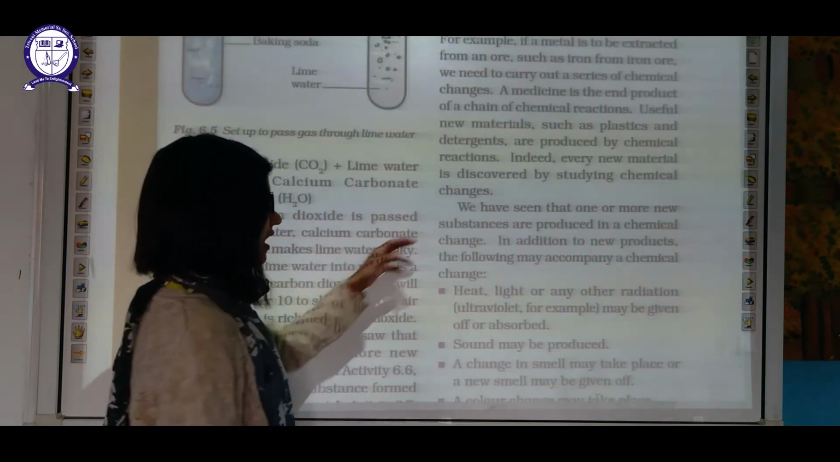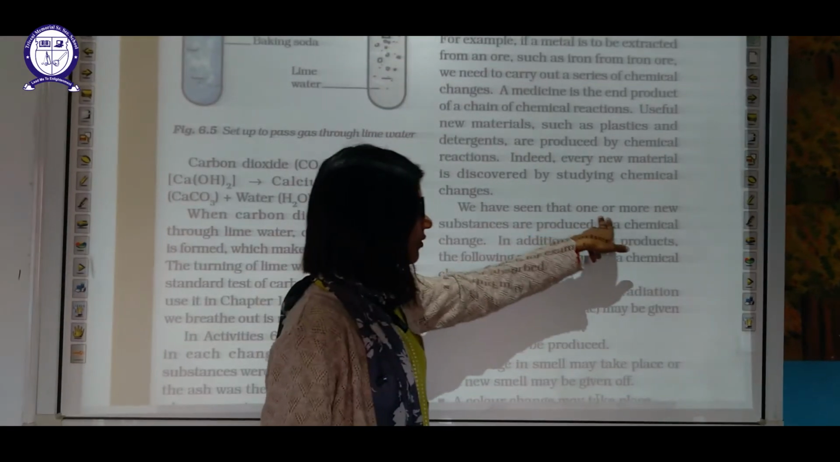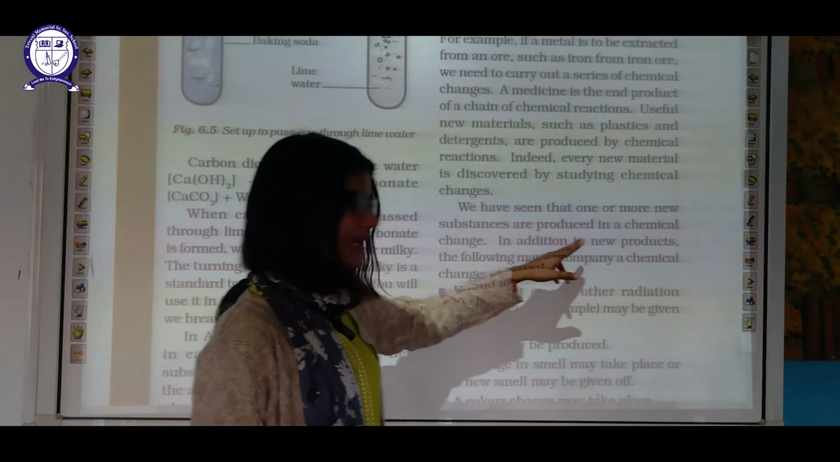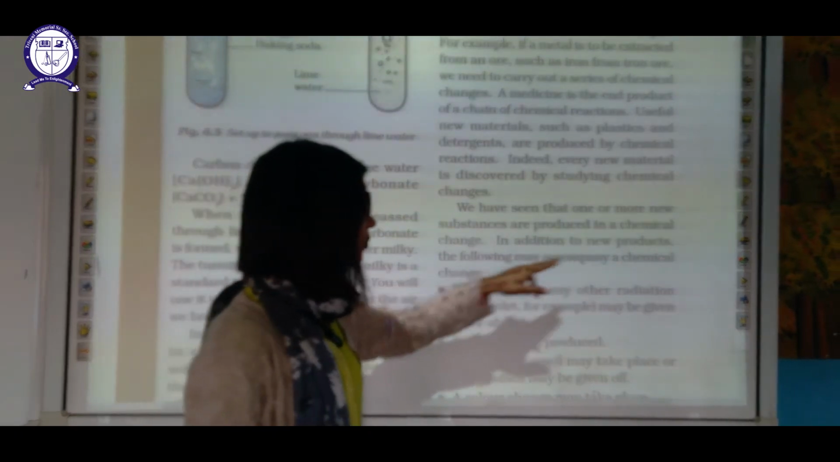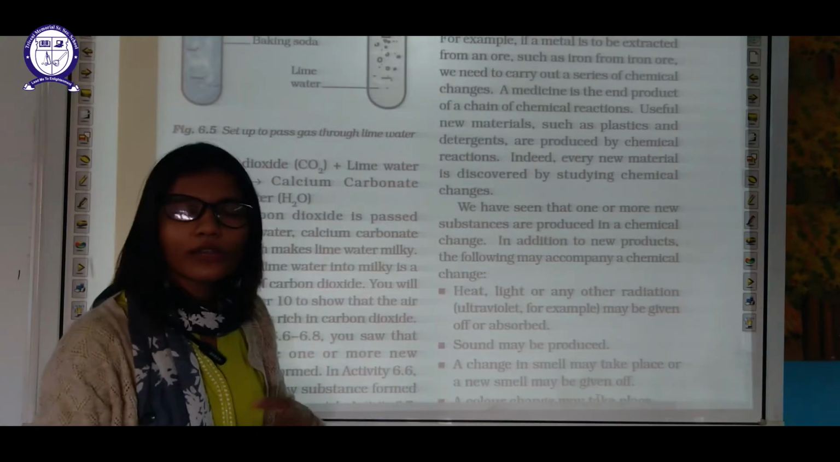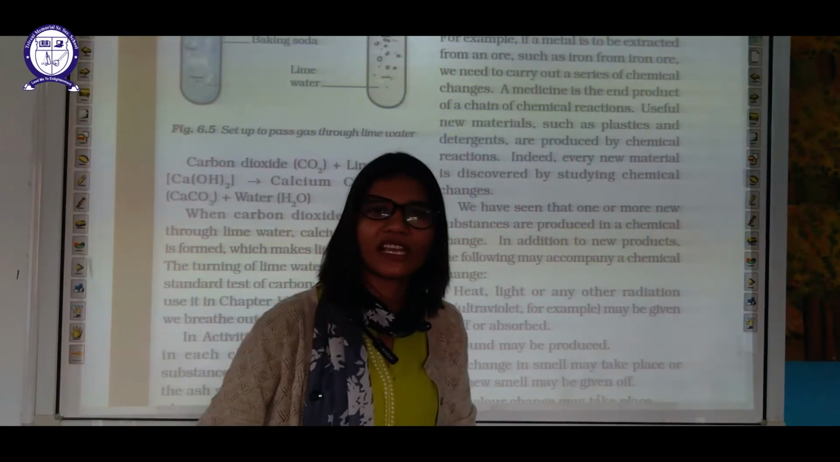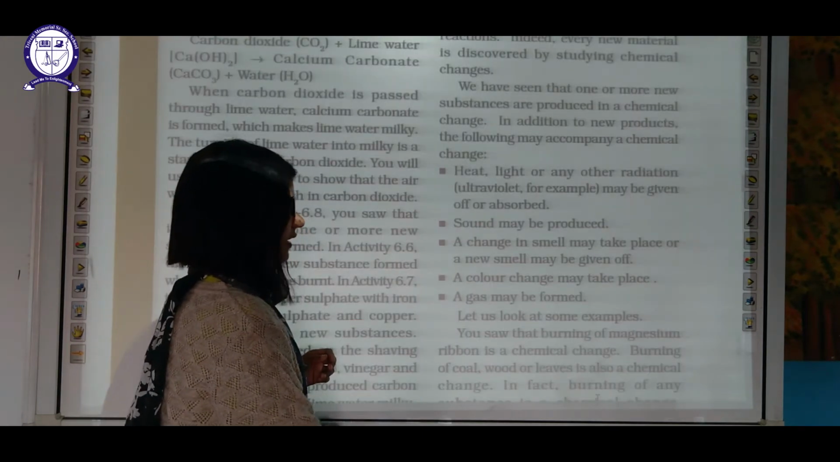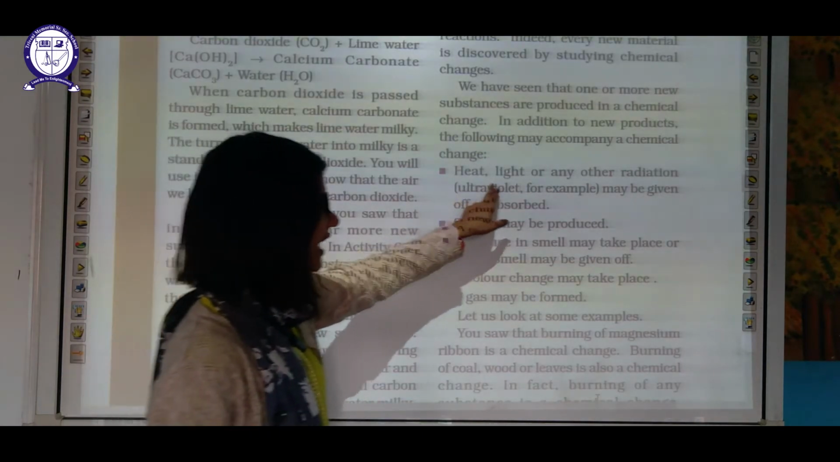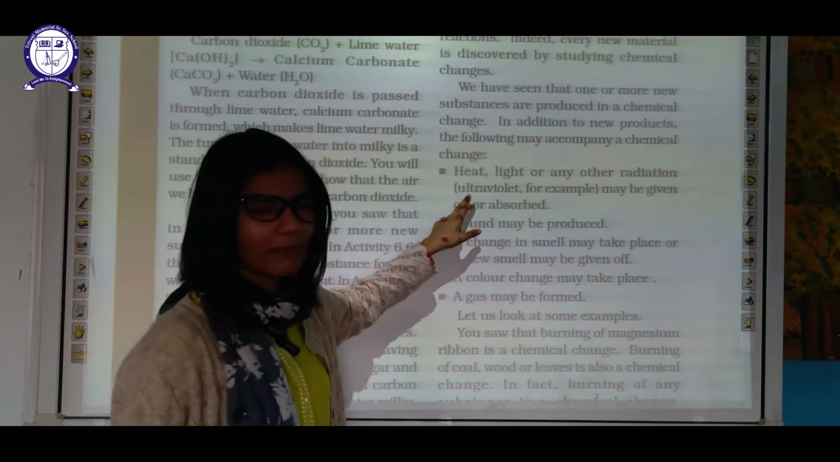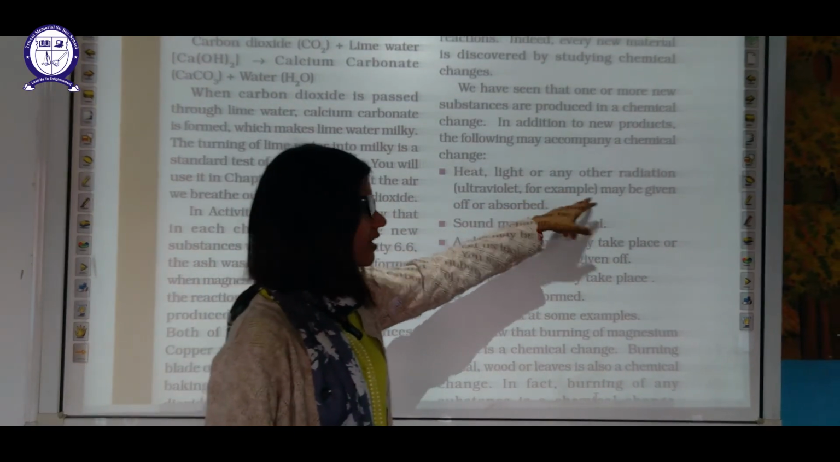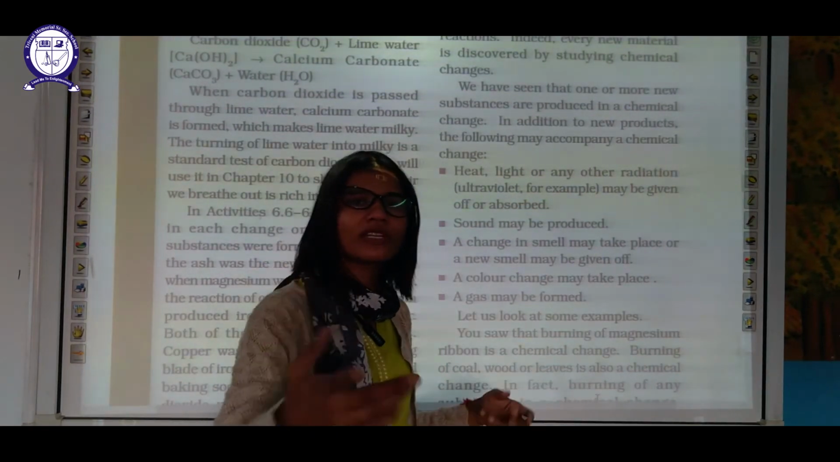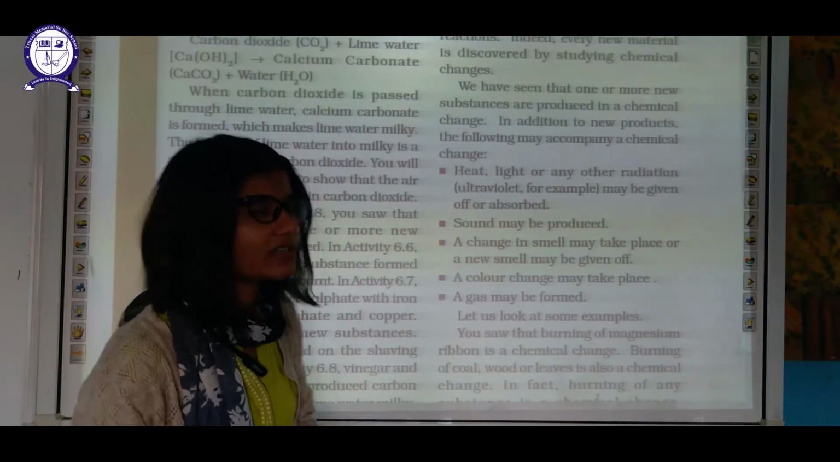We have seen that one or more new substances are produced in a chemical change. In addition to new products, how can you observe that a thing is changing chemically? For that you have to study a few things. If heat, light or any other radiation, for example ultraviolet rays, comes out of the reaction, then you can say that the reaction is a chemical change.